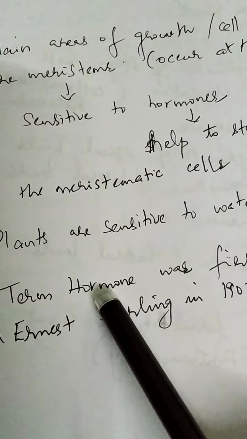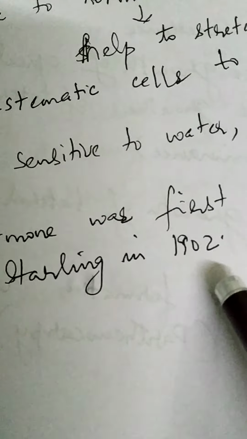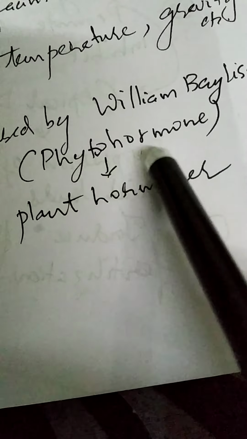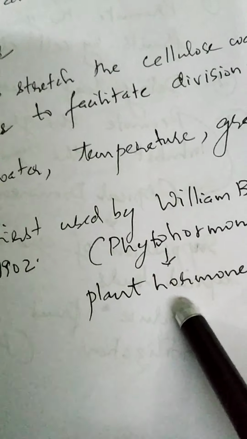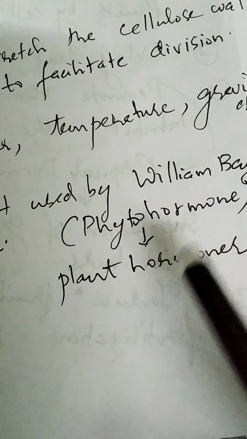Now the term hormone was first coined by William Bayliss and Ernest Starling in 1902, and the term phytohormone was given to plant hormones in order to distinguish them from animal hormones.